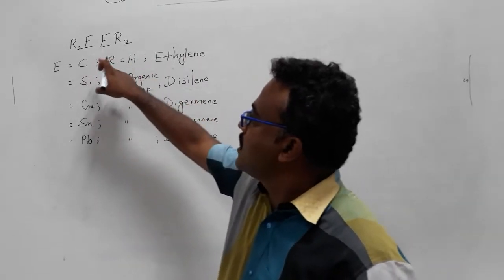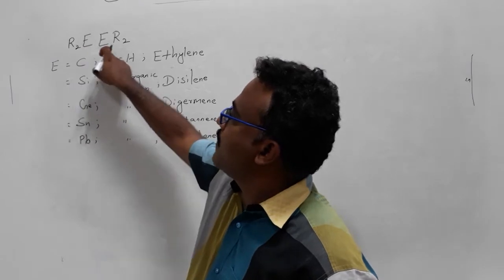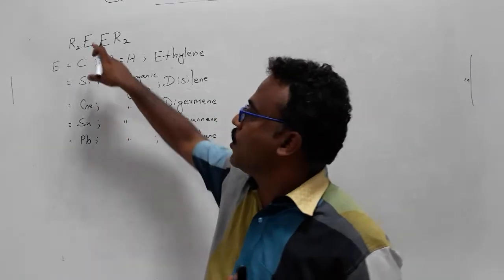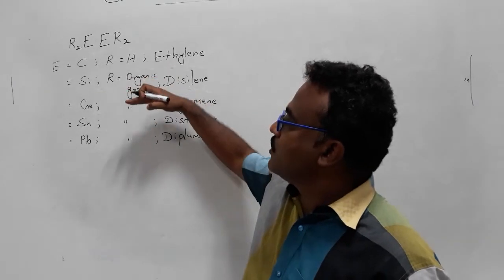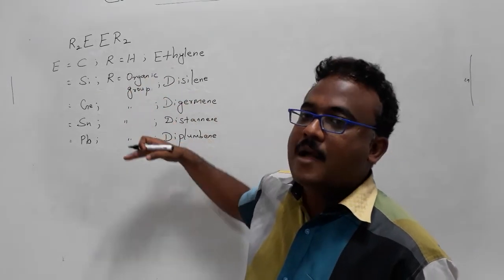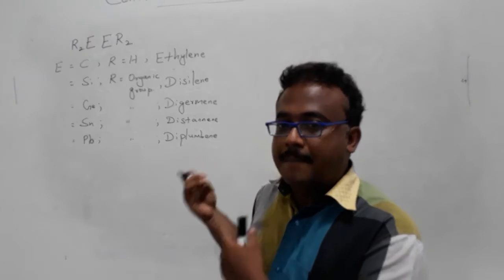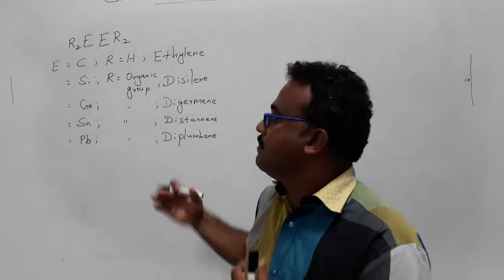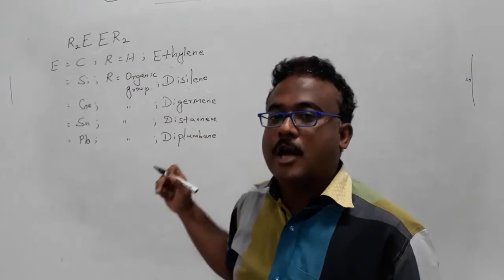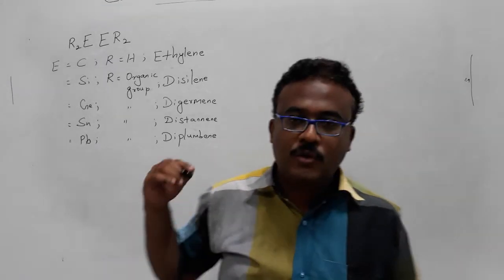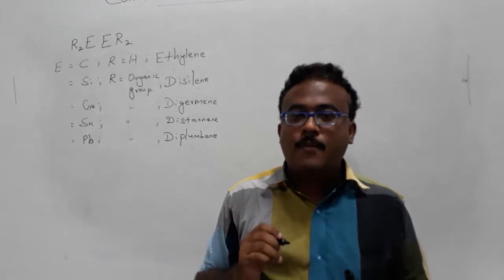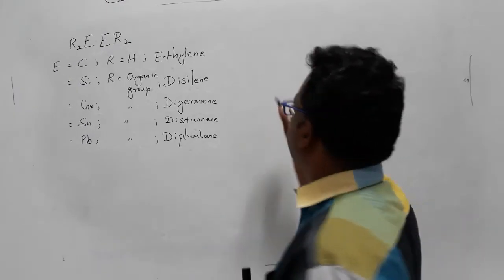So now we have seen the names of the compounds. Ethylene has a double bond between the two carbons. When you come to silicon, germanium, tin and lead, whether the compounds have a double bond or what type of bonding exists between the two elements, that we are going to discuss in this lecture. Before starting that, I want to talk about the double bond rule.